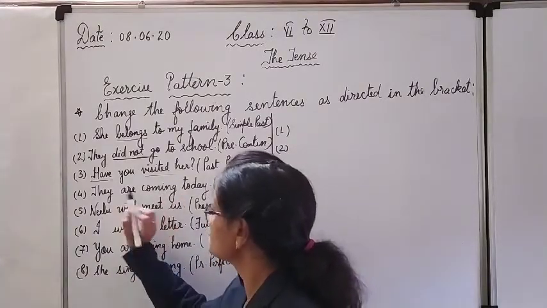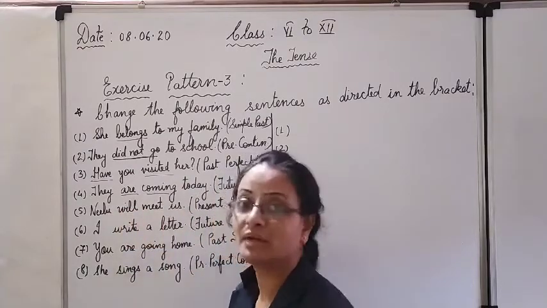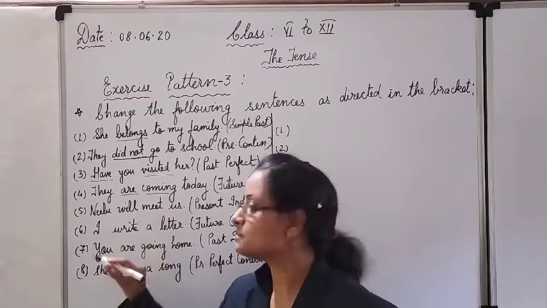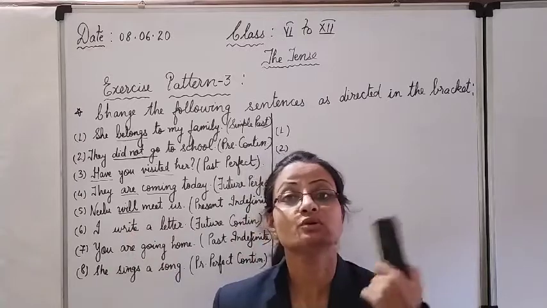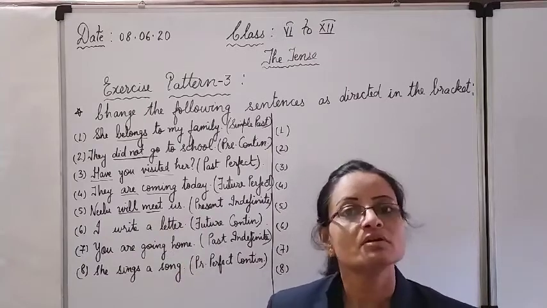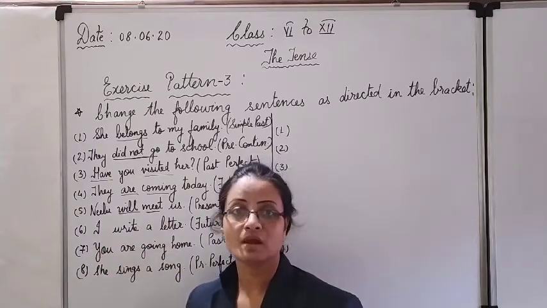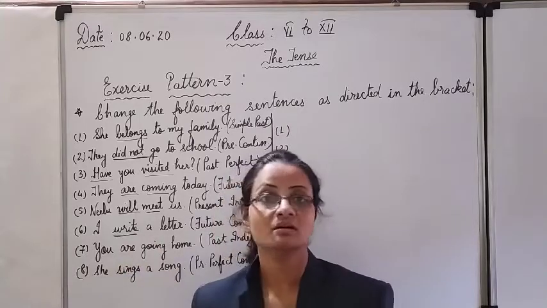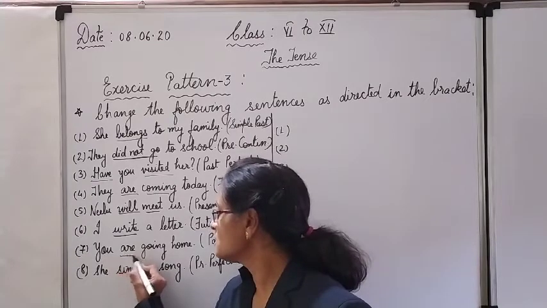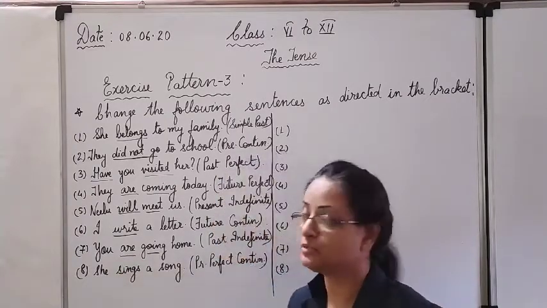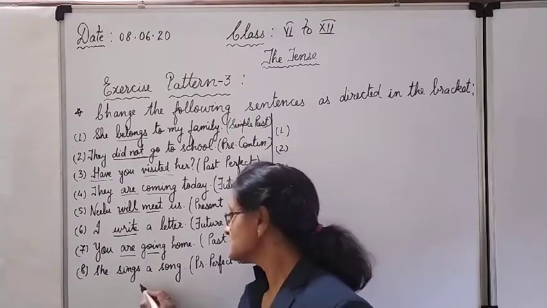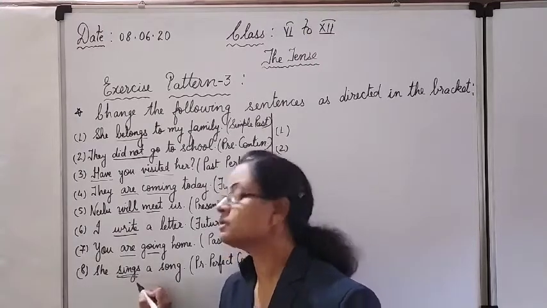In the next, they is the subject, are is the helping verb, coming is the main verb. These two we have to change. In the fifth, Neelu is the subject, will is the indication of future, meet is the main verb, helping verb and main verb which we have to change. In the sixth, I is the subject, write is only the main verb, there is no helping verb here. In the seventh, you is the subject, are is the helping verb, going is the main verb. Now in the eighth, last sentence, she sings a song, she is the subject, sings is the main verb which we have to change.